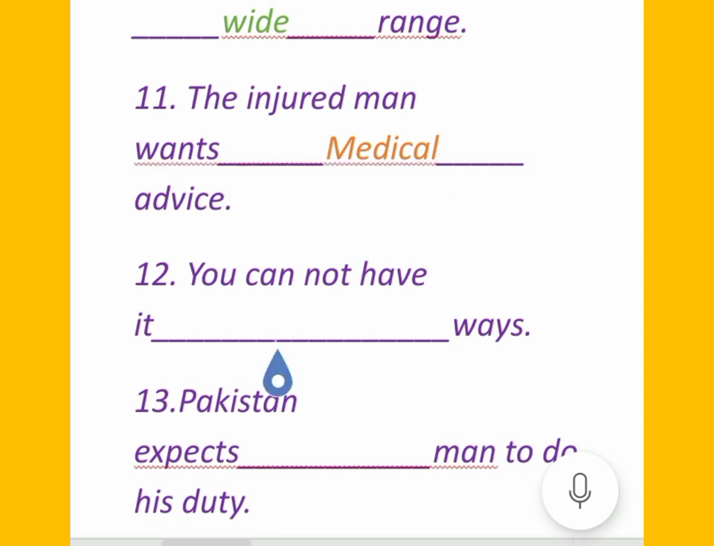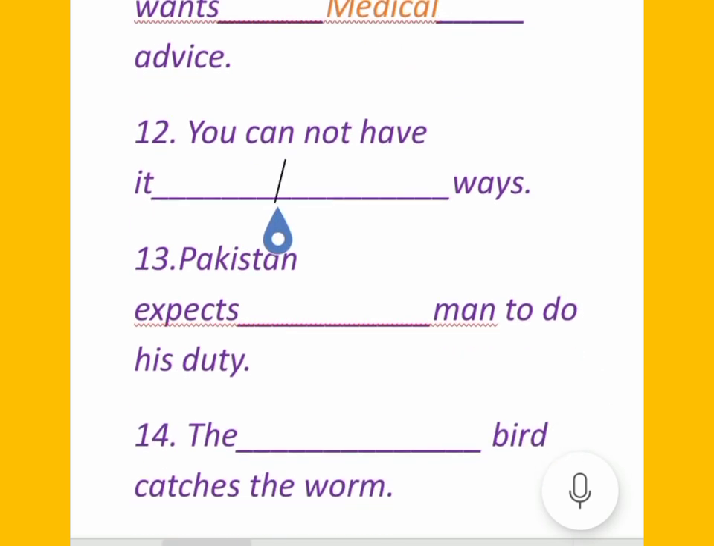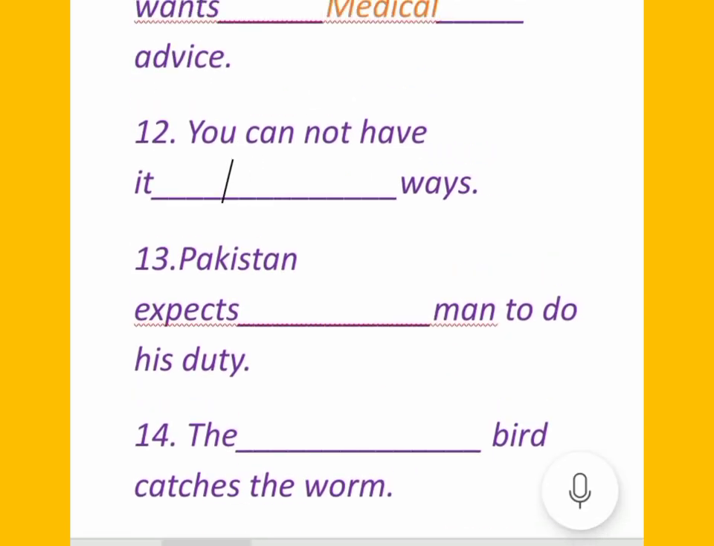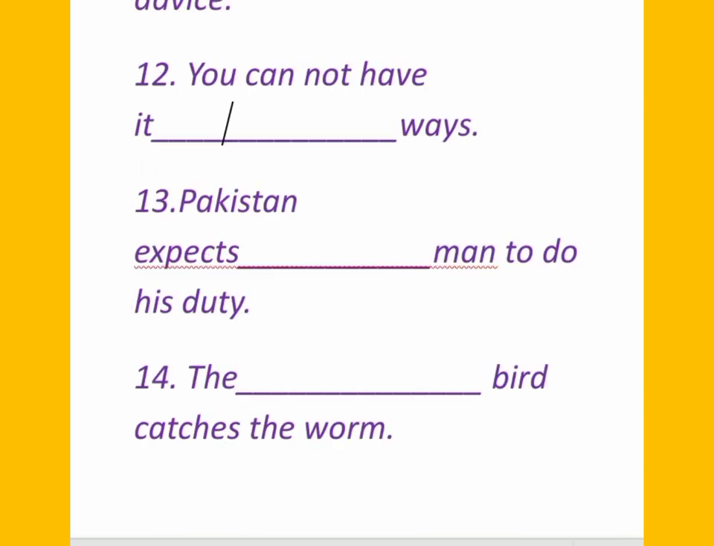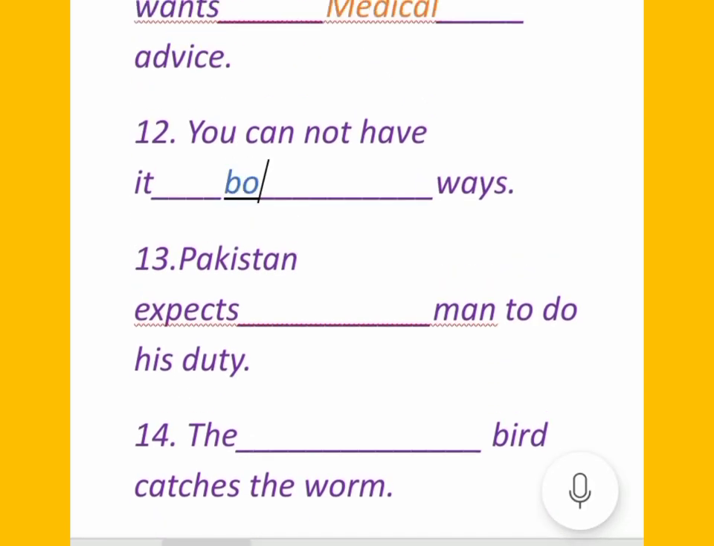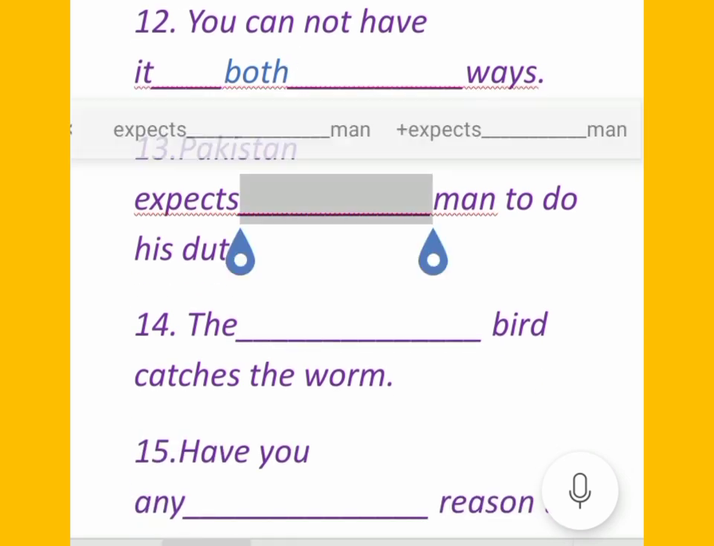Okay, next one: you cannot have it dash ways. Now here the adjective that will be used is both. Means you cannot have it both ways, आपको ये दोनों तरीके से नहीं मिल सकता.